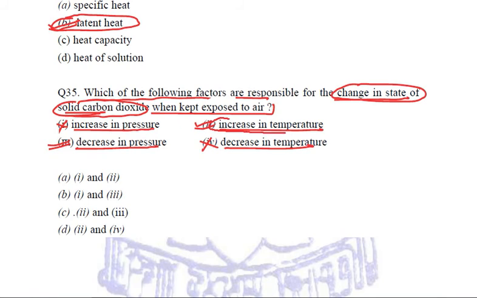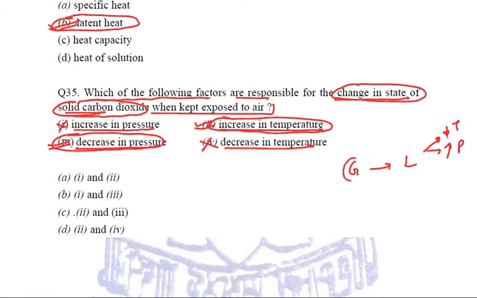If you remember, we had a question above in which we saw how gases were liquefied. There we were converting the gases into the liquid state, and there the two things were just opposite to what we are studying here. Over there we had to decrease the temperature and increase the pressure, because in order to liquefy the gases we actually need to bring the particles closer.